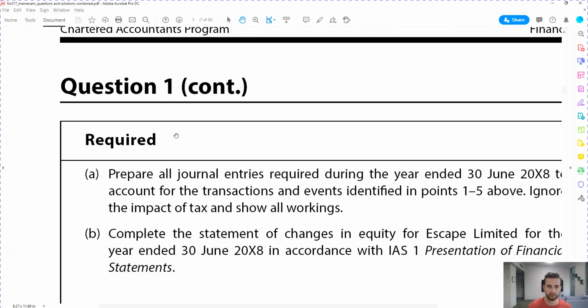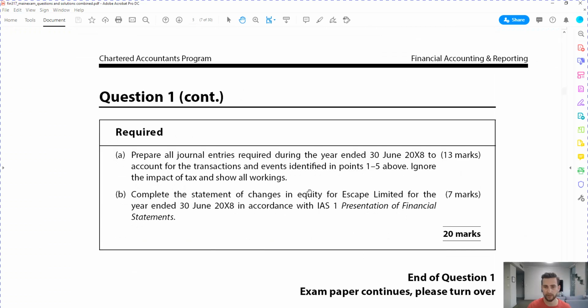Okay, so the first question is prepare all journal entries required during the year ended 30 June 2018 to account for the transactions and events identified in points 1 to 5 above. Ignore the impact of tax and show all workings. That's 13 marks. And then part B is complete the statement of changes in equity for Escape Limited for the year ended 30 June 2018.